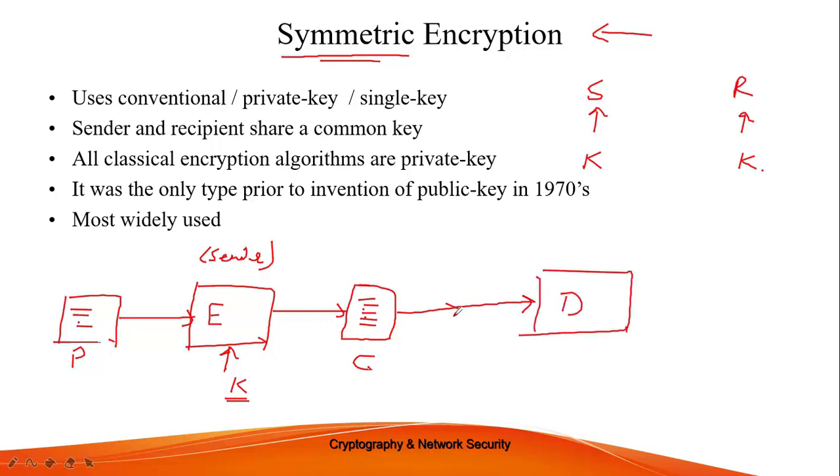Now this ciphertext acts as my input in decryption, and this is my recipient.